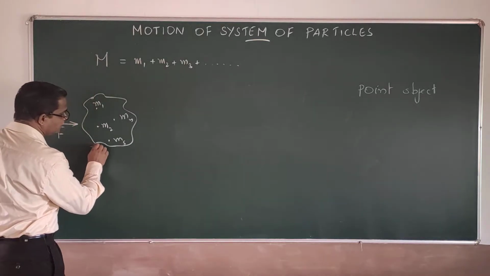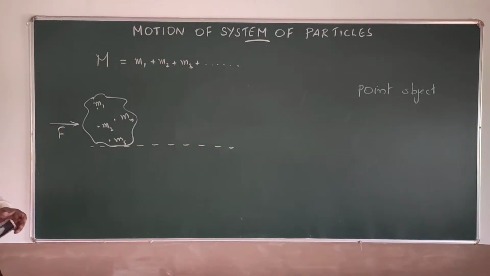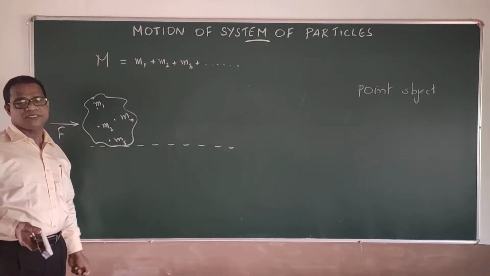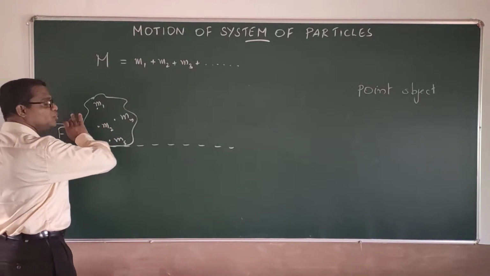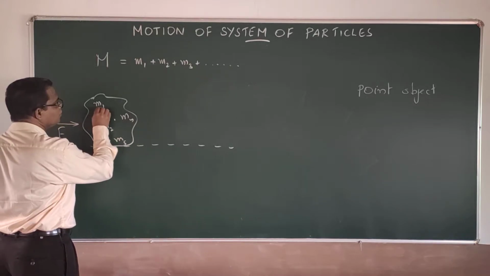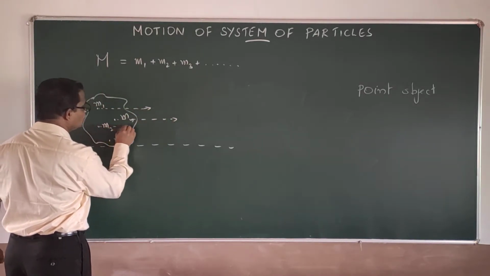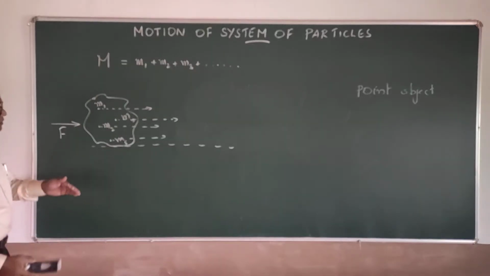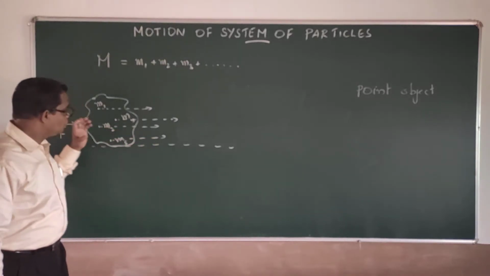And as the whole body moves, you cannot say the body is in translatory motion or rectilinear motion. No, you cannot say that. Because when the force F is applied and the rigid body moves, each mass particle will be moving in a line of its own as the whole body moves.